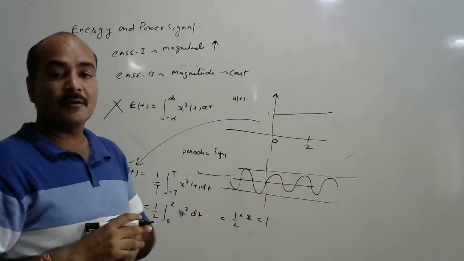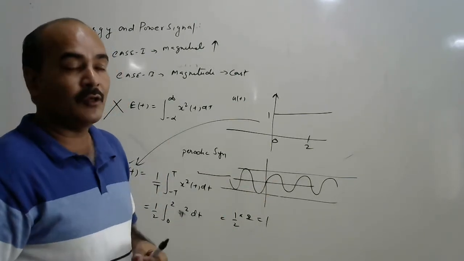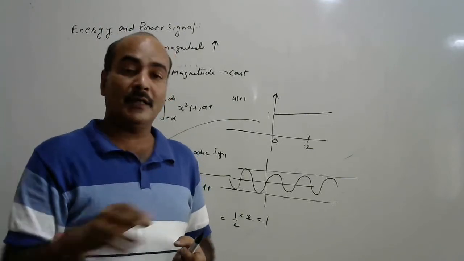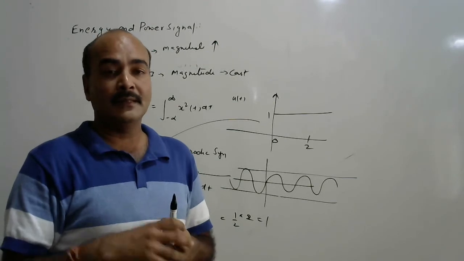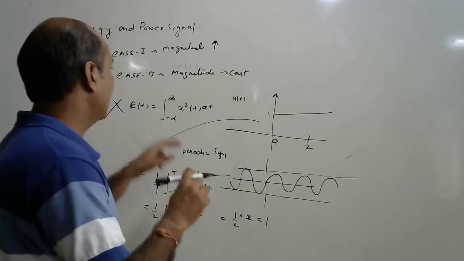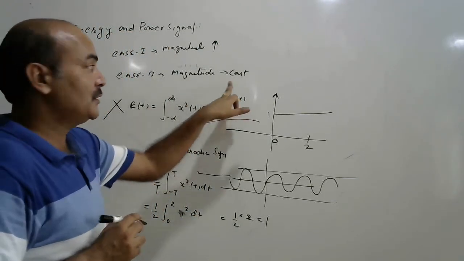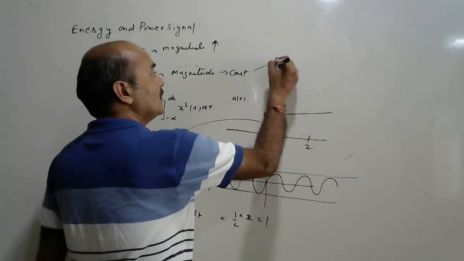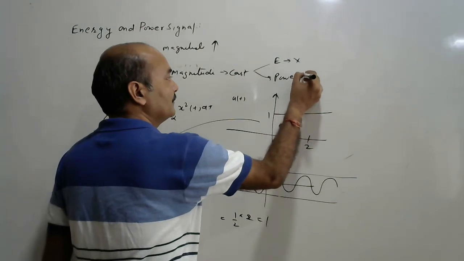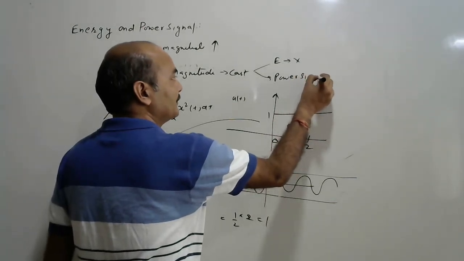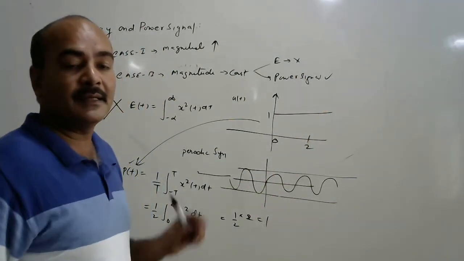Same with the case of a periodic signal. So if the magnitude of the signal is constant or the signal is periodic between two finite values, the signal is a periodic signal. So case second, when magnitude is constant, it is not an energy signal, but it is a power signal. Okay, so that is my second case.